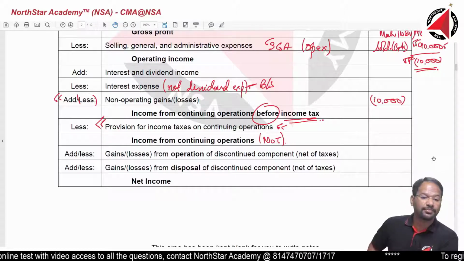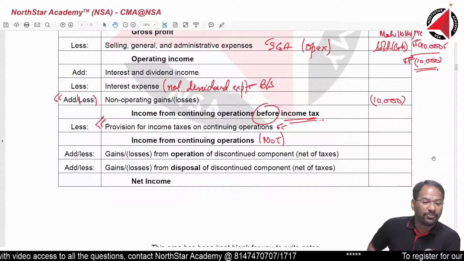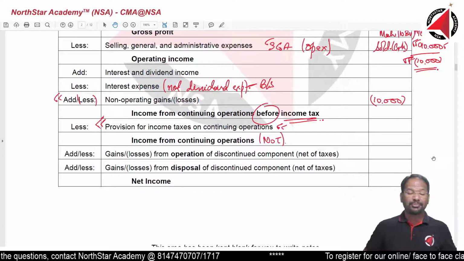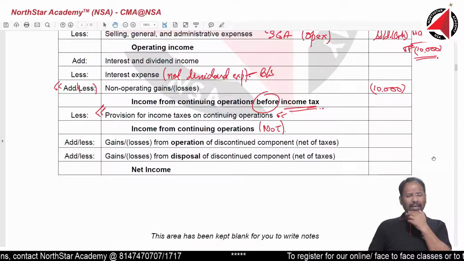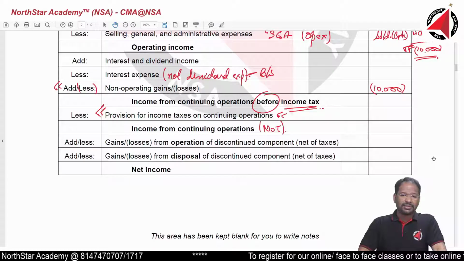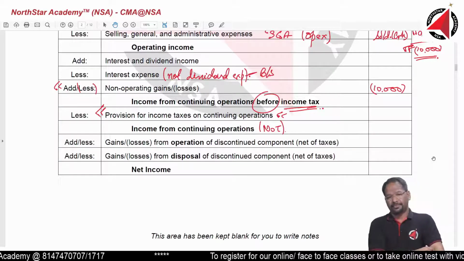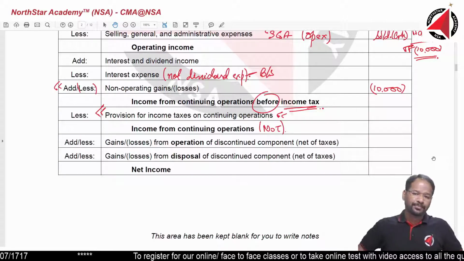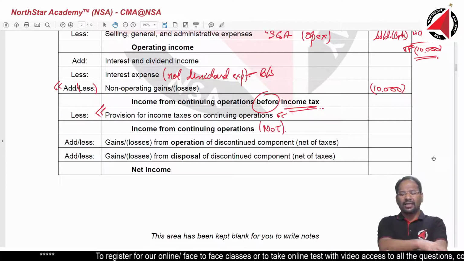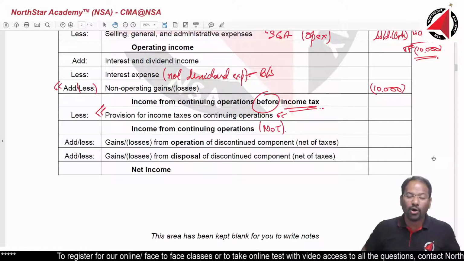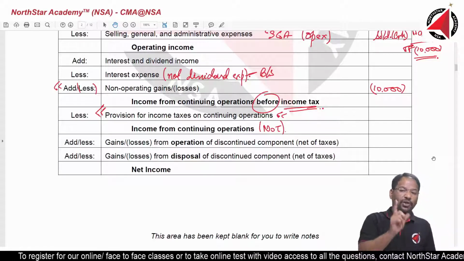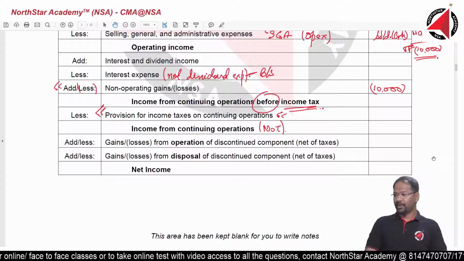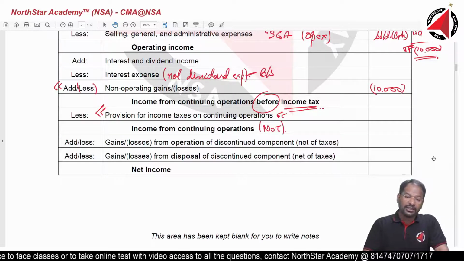Alright, next one. Then we have income from continuing operation, and then the last two important points. I will spend one minute on each of these 2 points. Sometimes during a particular year, I may close one business operation. For example, during the current year, I had 5 business operations. Out of 5, 1 business operation I have closed, or I am in the process of closing.